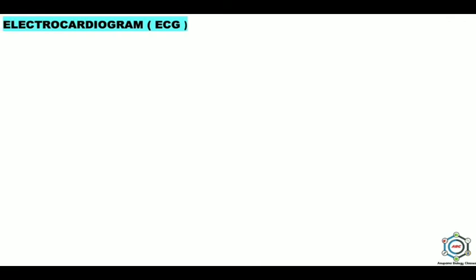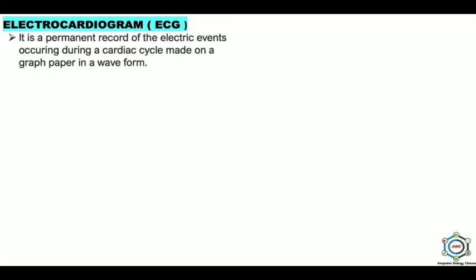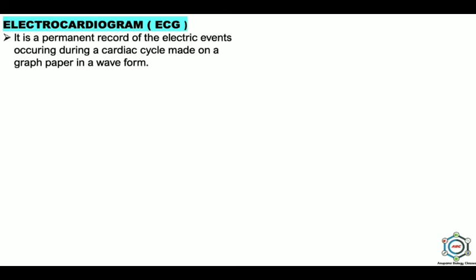Now, the electrocardiogram, in short ECG. Electrocardiogram is a permanent record of the electric events occurring during a cardiac cycle, made on a graph paper in a waveform. So, what are these electric events? These electric events are depolarization and repolarization of the auricles and the ventricles, and it is recorded with the help of an instrument which is known as electrocardiograph.